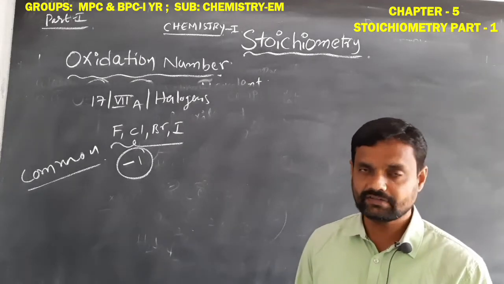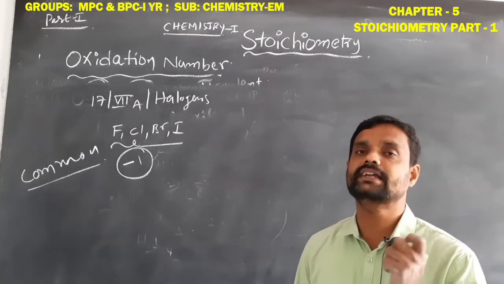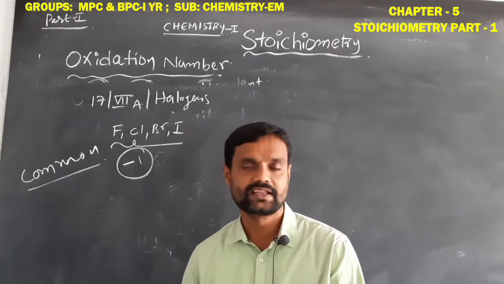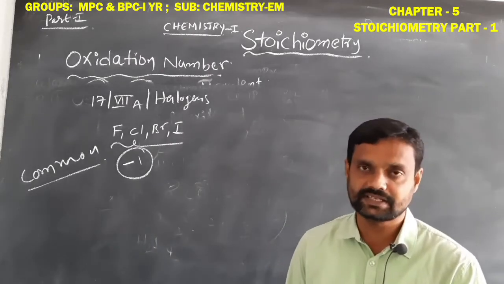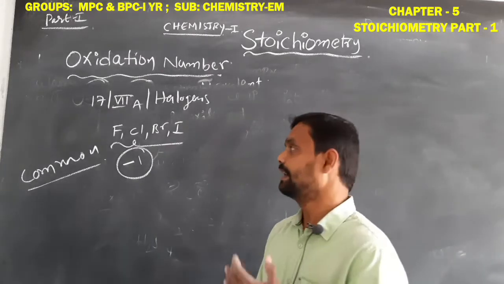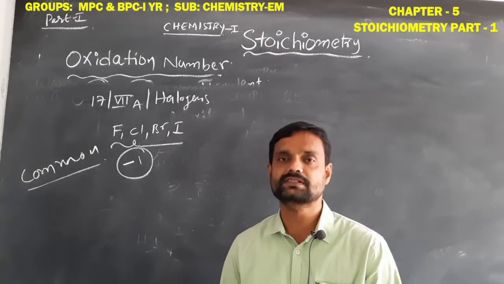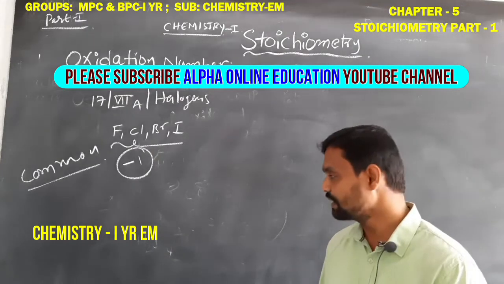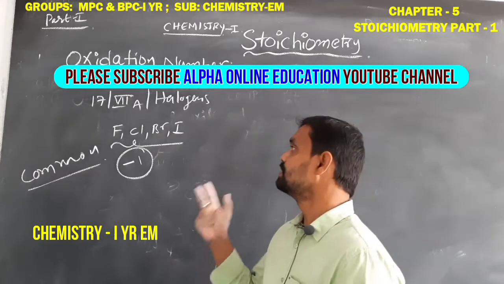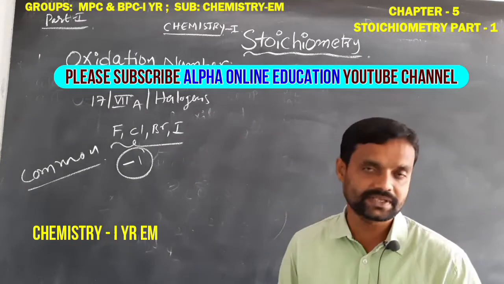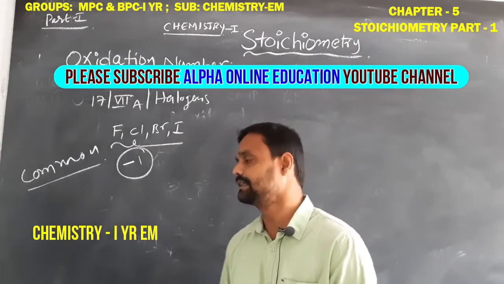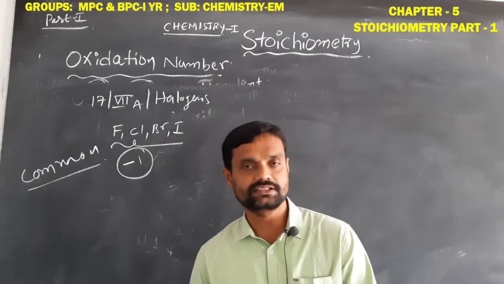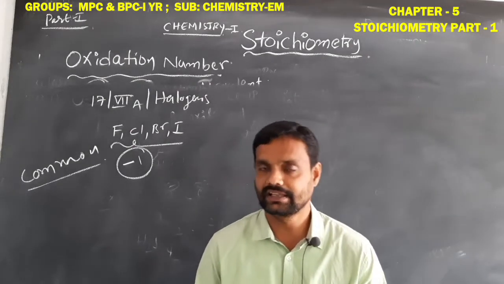Hydrogen is always +1; when it is combined with first A or second A group metals, its oxidation number is -1, and in all remaining conditions it is +1. Oxygen is -2 in most compounds, -1 only in peroxides, and -1/2 in superoxides. For halogens, fluorine, chlorine, bromine, iodine, the common oxidation number is -1. We should remember these key points, then we can find the oxidation state of the element in any compound.